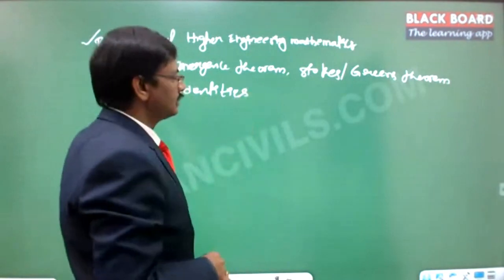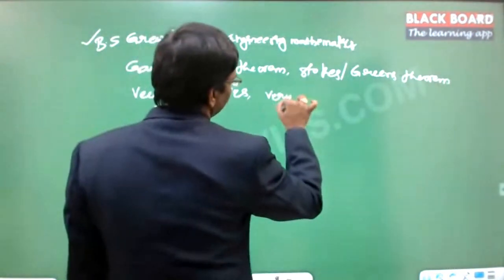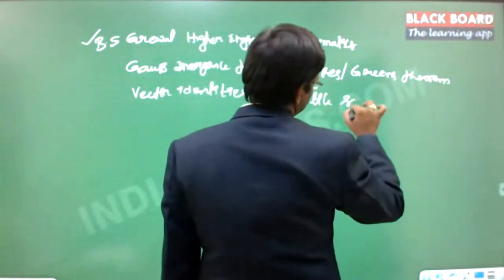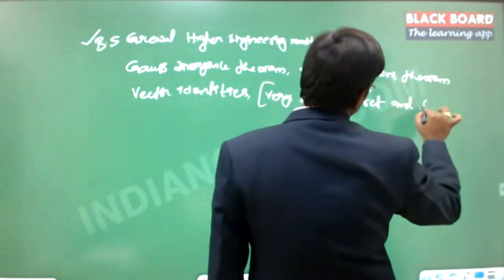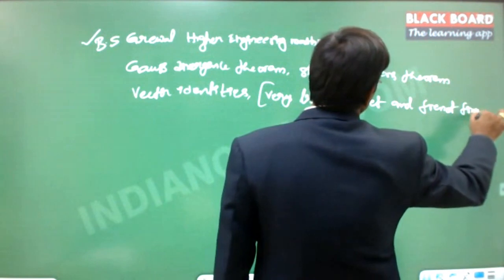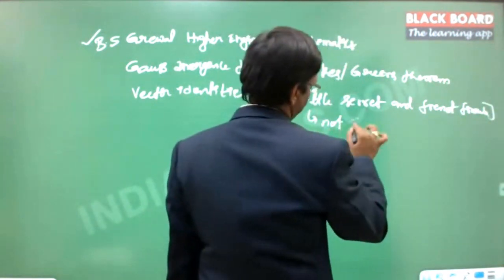And then very little Serret and Frenet formula. Very little portion is given. This is not sufficient.